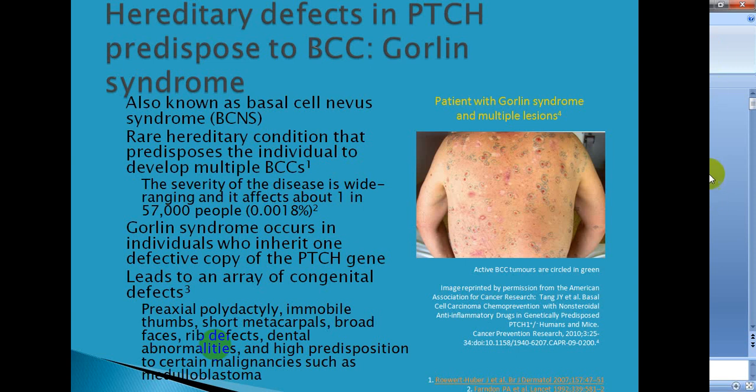Gorlin syndrome occurs in individuals who inherit one defective copy of the PTCH gene, leading to an array of congenital defects: preaxial polydactyly, immobile thumbs, short metacarpals, broad face, rib defects, dental abnormalities, and high predisposition to certain malignancies such as medulloblastoma.